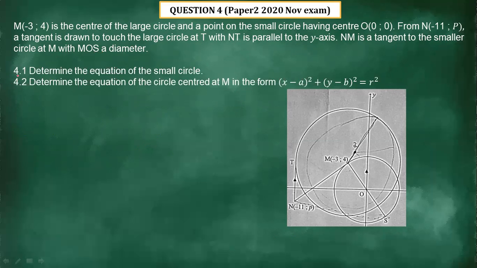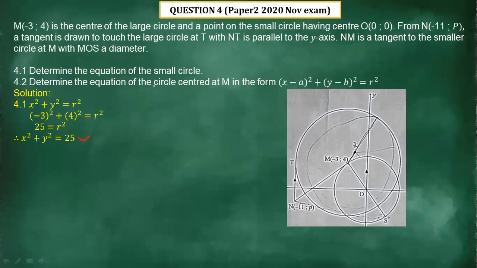4.1, it says, determine the equation of the smaller circle. Where is the smaller circle? We need the equation of the smaller circle. Remember, this smaller circle is centered at the origin. That's why we have x squared plus y squared equals r squared. And now we need to calculate r squared. So we look for any point on the circumference. The point that we have here is point M, which is negative 3, 4. We substitute negative 3 and 4, then the value of r squared is 25. Therefore, the equation of that smaller circle is x squared plus y squared equals 25.